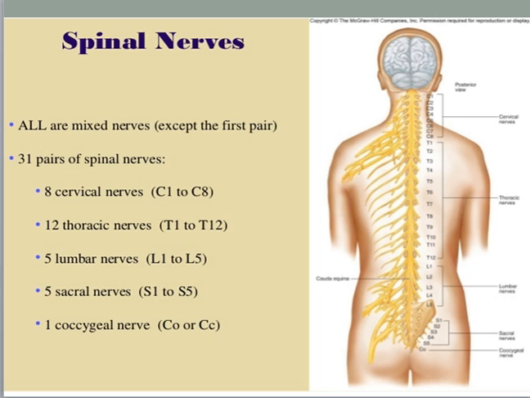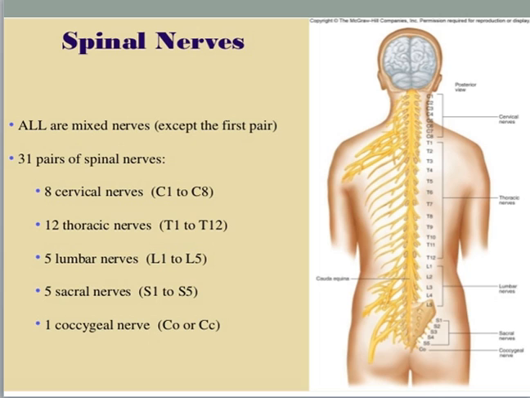So let's see the types of spinal nerves. We can see first one, that is a cervical vertebrae, and the nerves which are present there are known as cervical spinal nerves, and those are 8 in number. Total cervical vertebrae was 7, but the number of nerves was 8, C1 to C8.